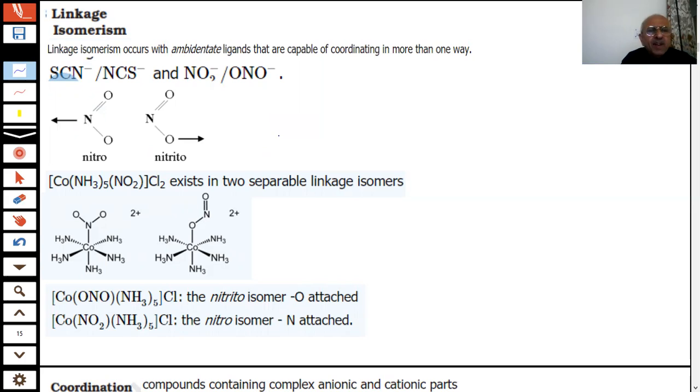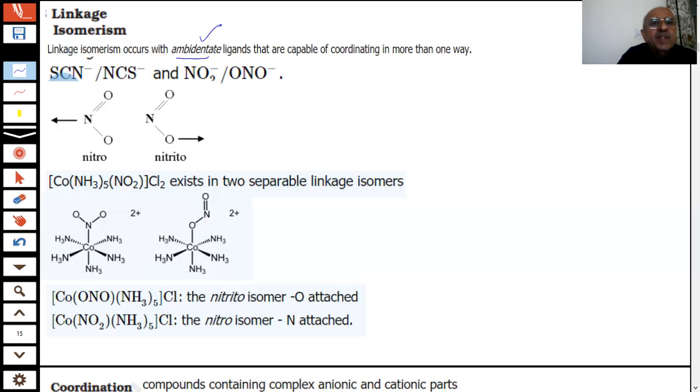And you already know what type of ligand it should be: ambident. Ambident is the important word. Some questions could come on ambident ligands because they are repeatedly asked in a large number of exams.